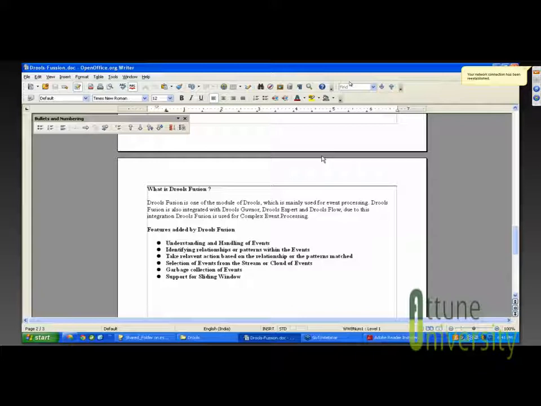Within that, there will be rules which will be used for specific purposes. Then there is the Governor. Governor is a web console provided by Drools, which is used for handling workflow and rule management. It is a web-based application using which we can also manage the rules, the event processing, the rules engine, and the workflow.